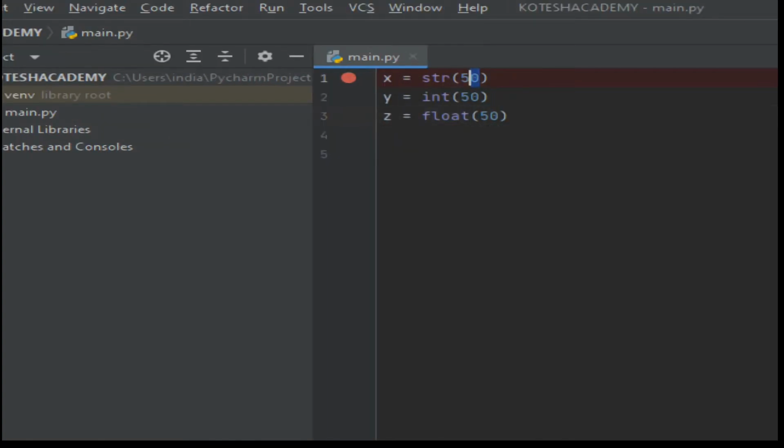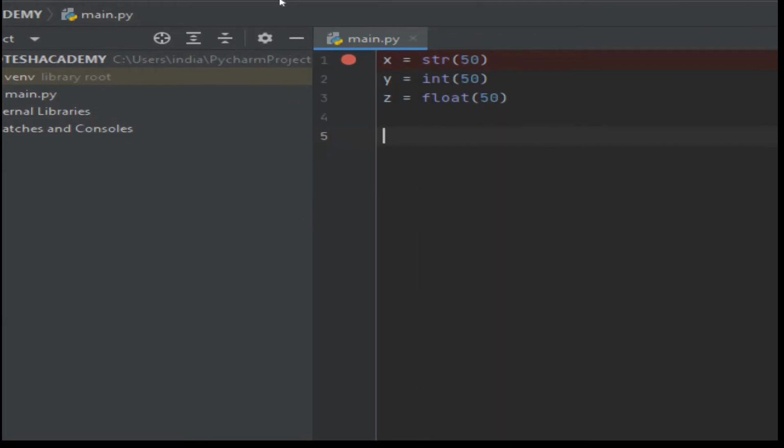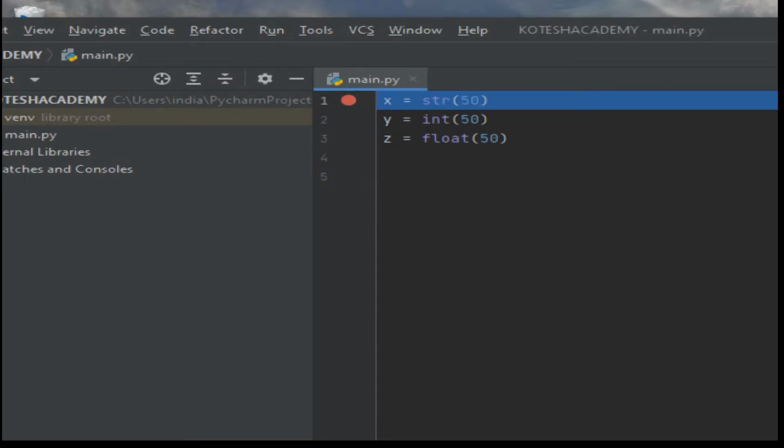Here all the inputs are the same, but the x value is converted into a string. Here the y value is converted into an integer. Here the 50 value is converted into a float. Then you can check the result: right click, debug main, and press F8.